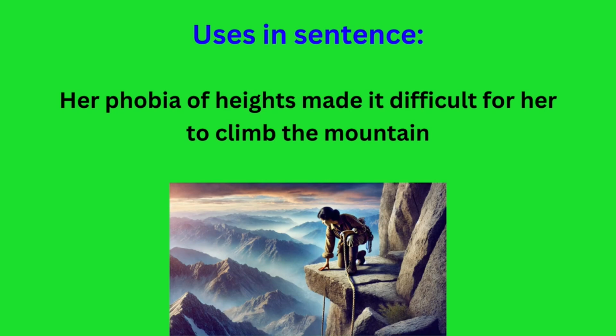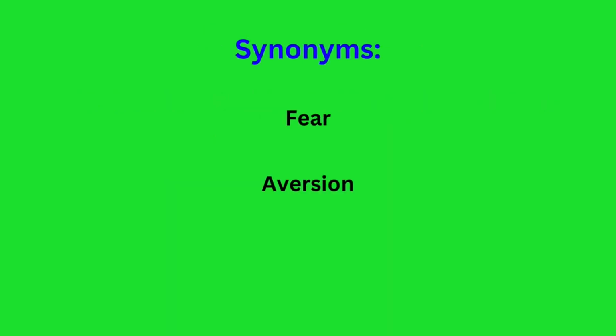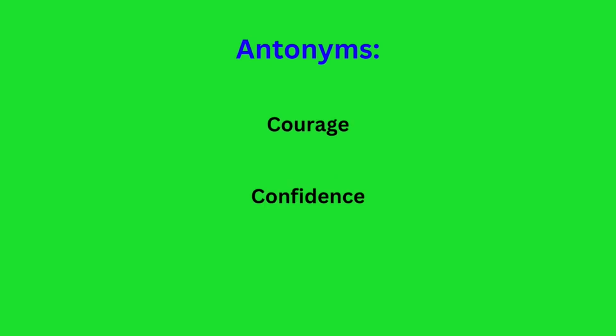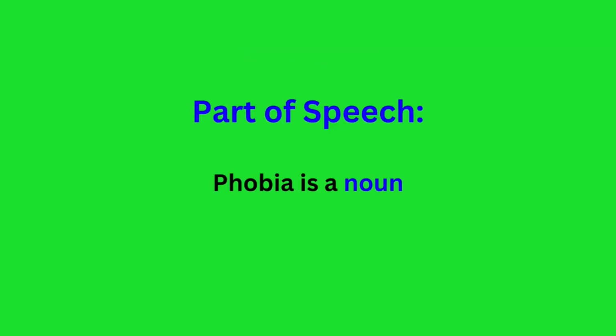Now it's your turn. Can you use phobia in a sentence? Comment below with your example. Synonyms: fear, aversion. Antonyms: courage, confidence. Part of speech: phobia is a noun.